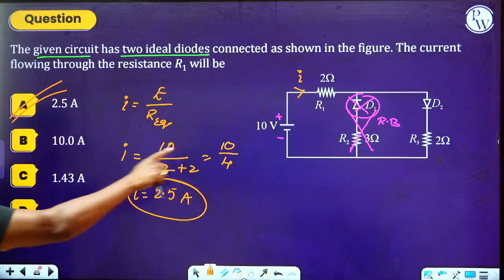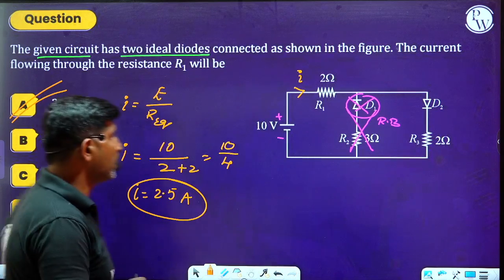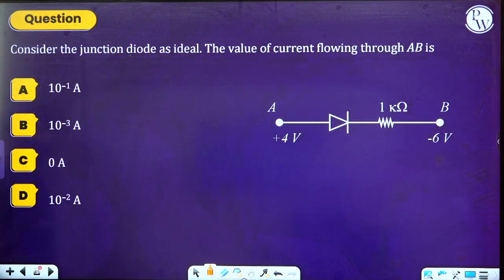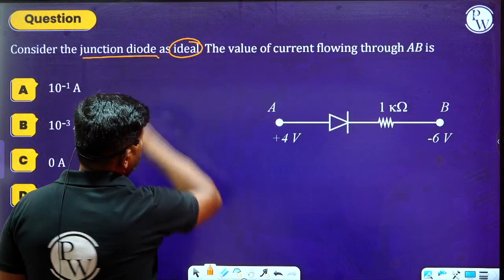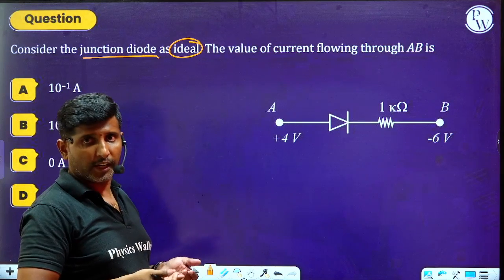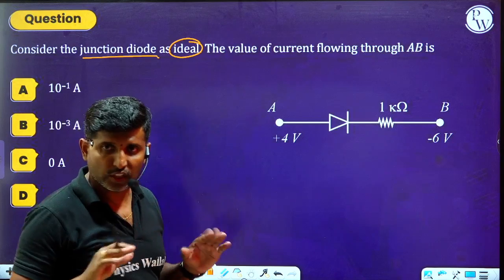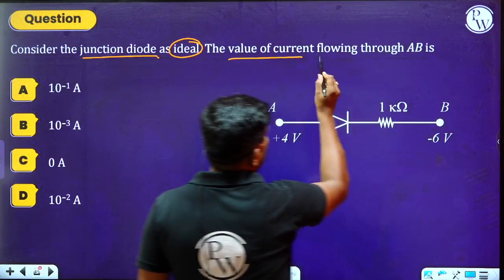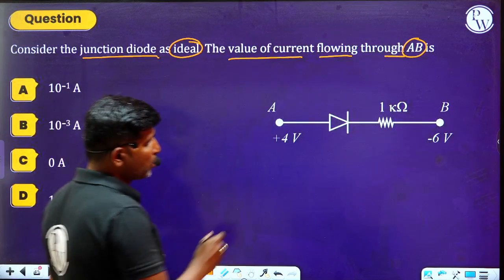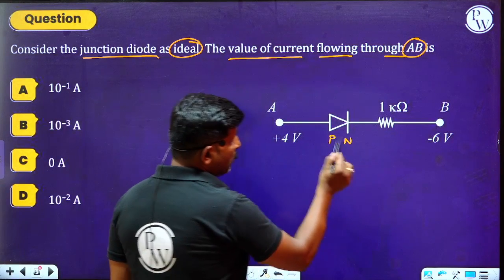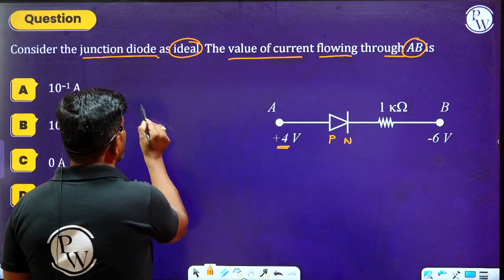I hope it is clear to you, and this is how we have to solve problems which include diodes in circuits. Consider the junction diode as ideal. What is the advantage of the ideal diode? The forward bias resistance will be equal to 0. The value of the current flowing through AB is asked. This is P and this is N. P is at high potential, N is at low potential. Therefore, what is the current?